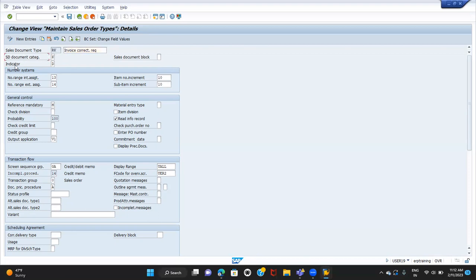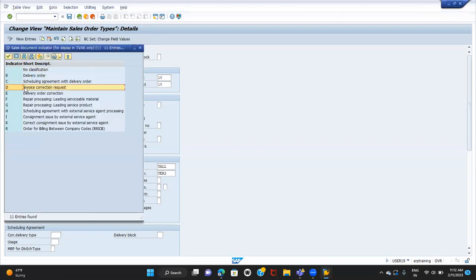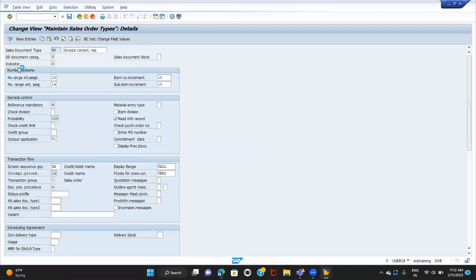If you see the indicator is D, the system understands that D means invoice correction request. So by seeing the sales document category, the system understands that it is also a credit memo request. But by seeing the indicator D, the system understands that it is a credit memo request which belongs to invoice correction request. So that is the way the system will differentiate whether it is a credit memo or invoice correction request. You need to remember that. This is one of the important settings in the invoice correction request.